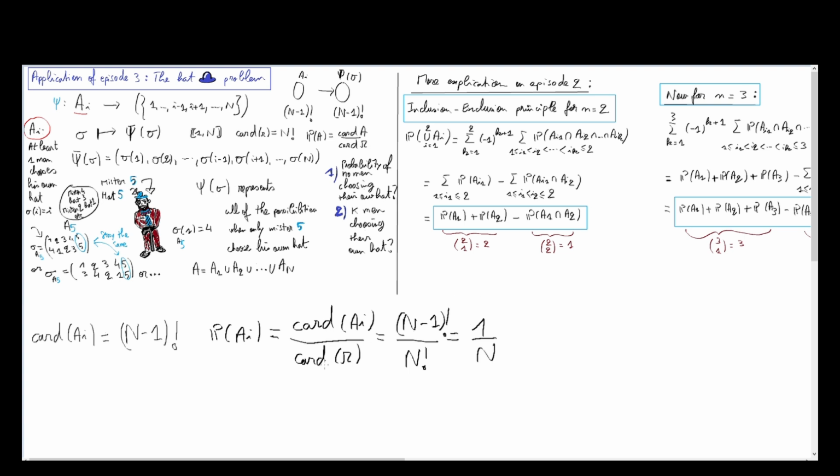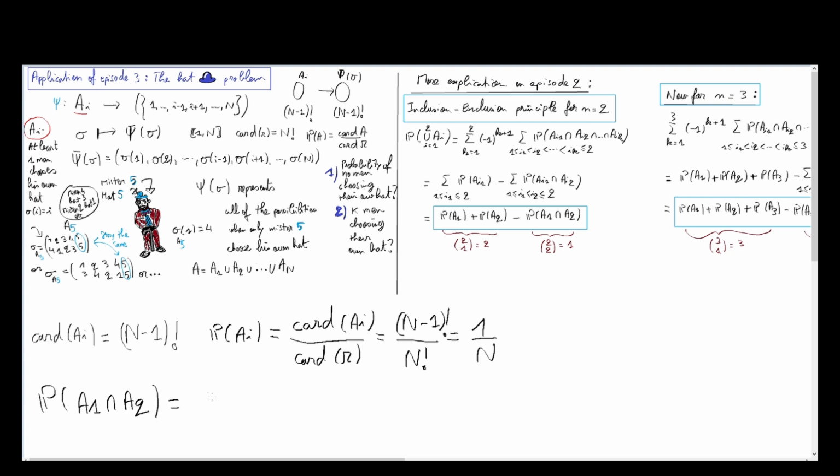And when we look at the probability of 2 men choosing their own hat, let's say Mr. 1 and Mr. 2, so this is the probability of A1 intersected with A2.